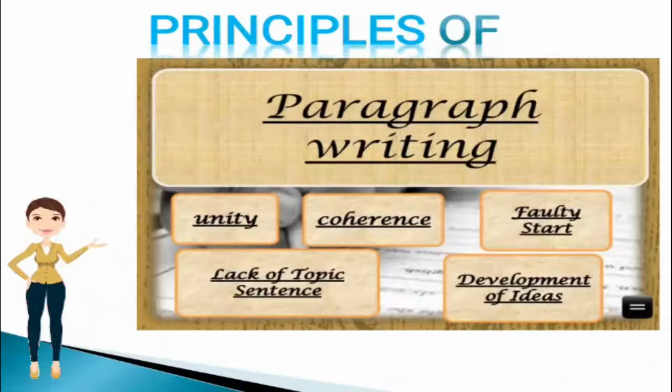Two things that you need to avoid in paragraph writing: a faulty start, which means your paragraph should not start in such a way that your reader doesn't get the interest to read. And a lack of topic sentence. The lack of topic sentence leads readers to lose interest in your topic because the reader has to read the entire paragraph to get to the idea or the topic of your paragraph. So you have to remember these principles of paragraph writing.